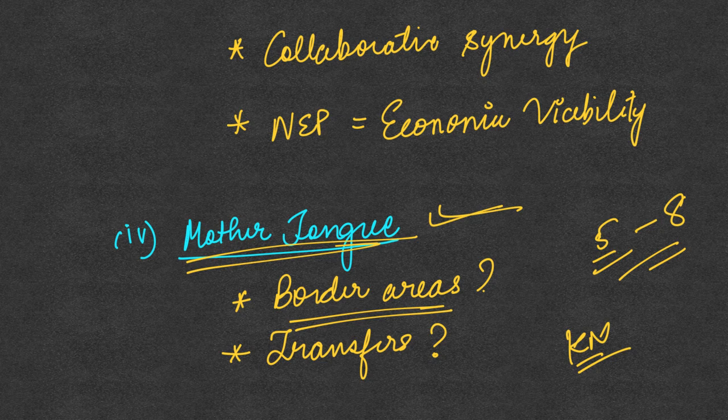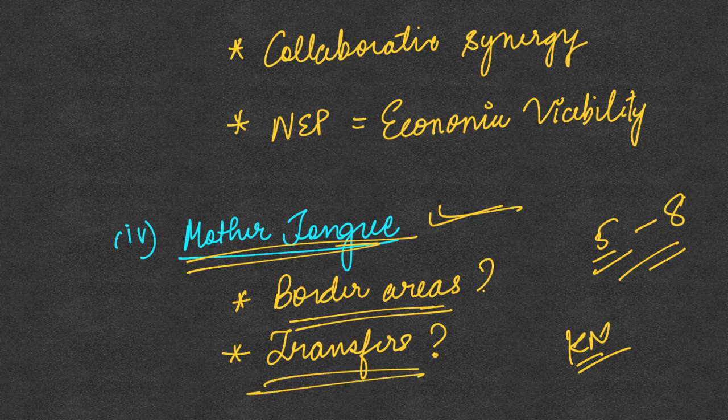This is directly going to affect their foundational literacy and numeracy. So what should be the medium of instruction in these border areas? If it is the mother tongue, that is directly going to affect the foundational literacy and numeracy of these students. And this is again directly going to impact the universalization of education.